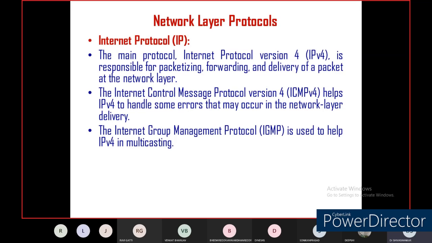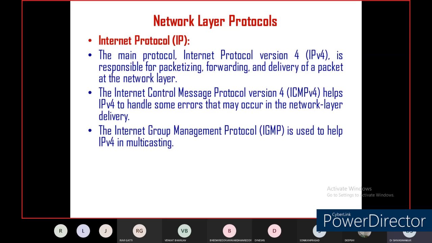One is unicasting, second is multicasting. Unicasting means creating and selecting only one path between source and destination. Multicasting means multiple paths are established from source to destination to transmit the data, so the packet can be transmitted through any path to the destination.